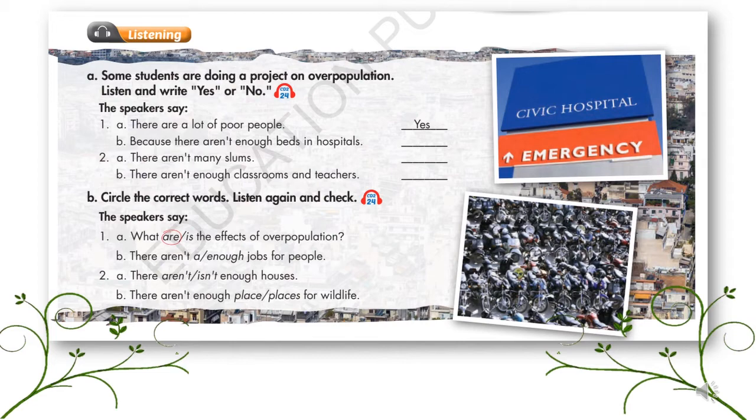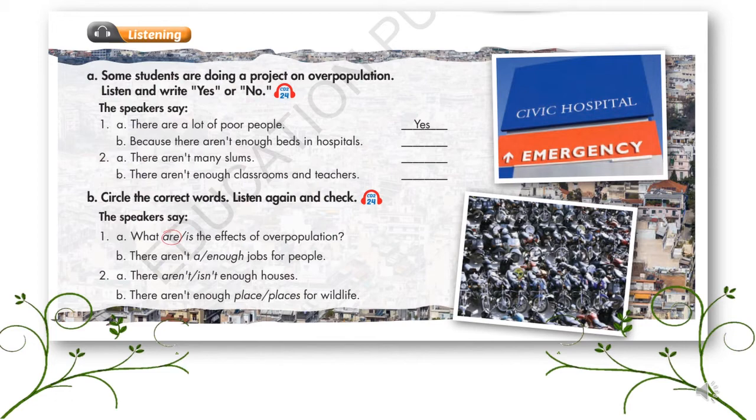Two. Do you think there are a lot of slums because of overpopulation? I do, because there aren't enough houses. I agree. Anything else? I think there aren't enough places for wildlife. Why do you think that? Because people build more houses, so there isn't enough space for animals to live.